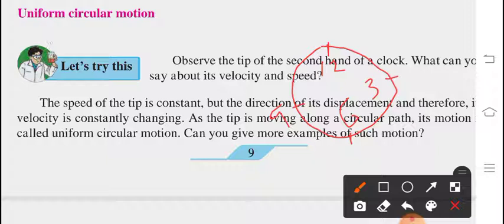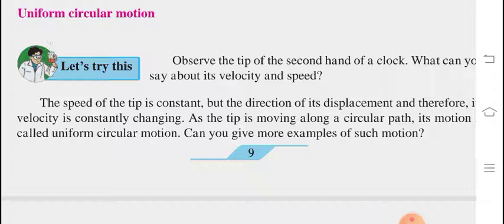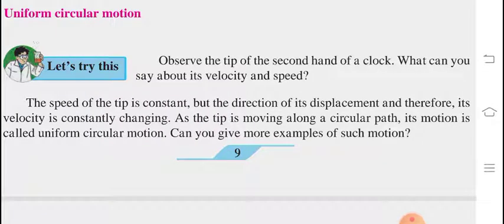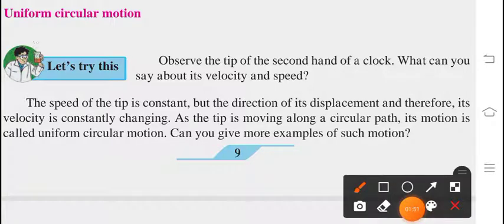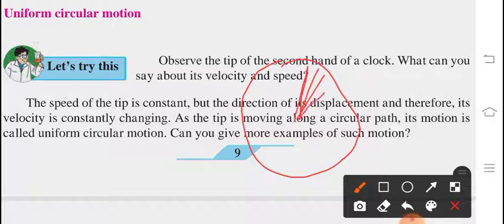So the speed of the tip is constant, definitely. With every second it moves. So we can say that the speed of the tip is constant. But the direction of displacement and therefore its velocity is constantly changing. Obviously, because its direction is changing. First, if your tip is over here, then it will come at this point, then this point, then this point. So constantly it is changing its velocity.